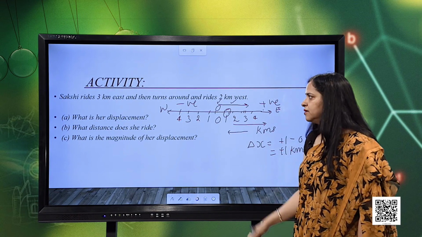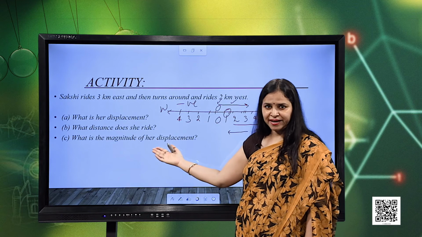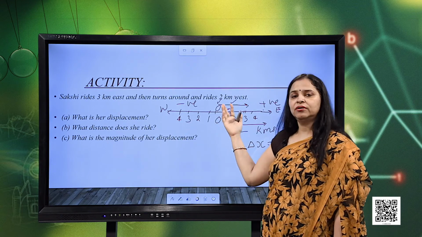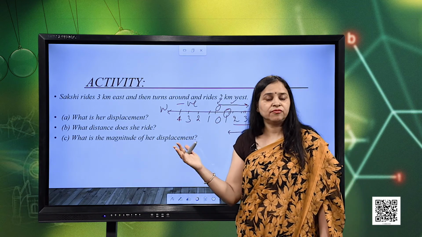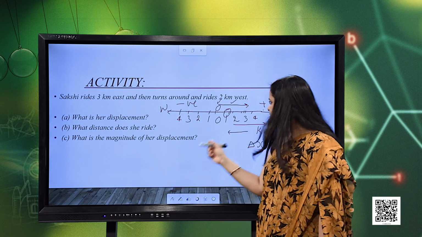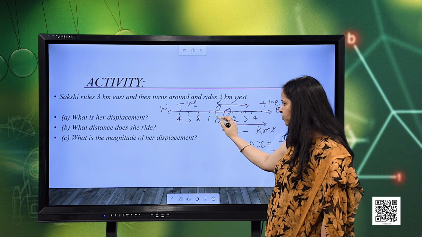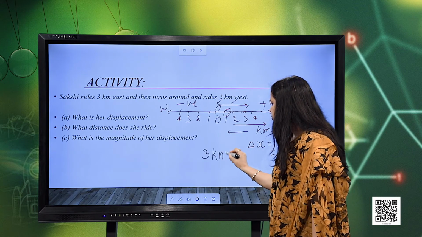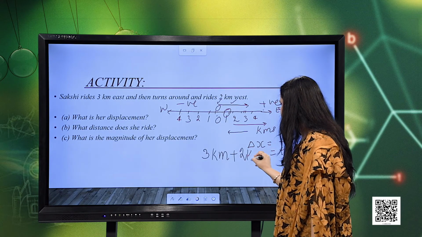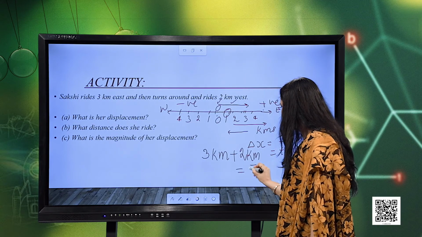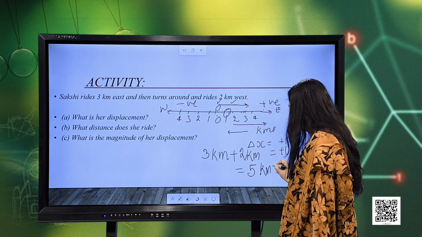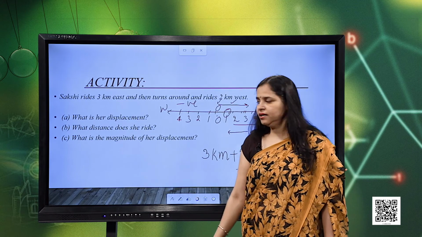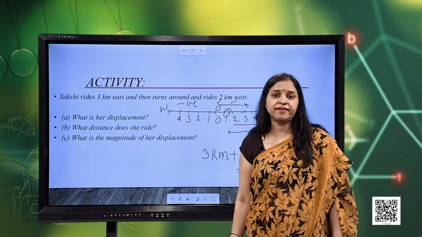Now, what distance does she ride? For this we need to find the total length of the path. So, the total length will be, starting from 0, 3 kilometers plus 2 kilometers. That is equal to 5 kilometers. This is the total length of the path, or the distance she rides.